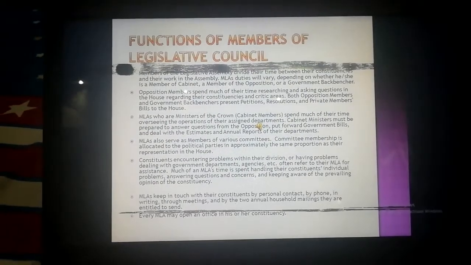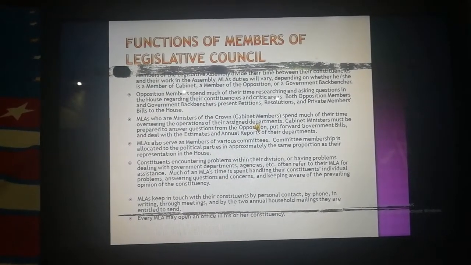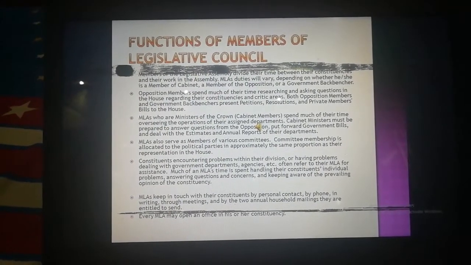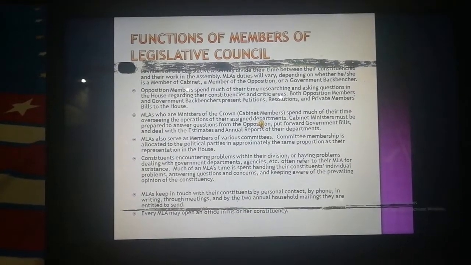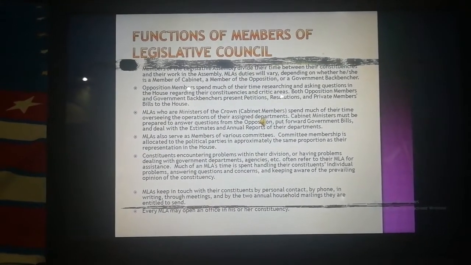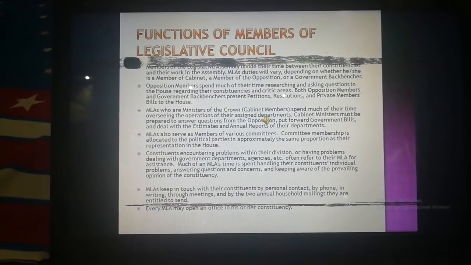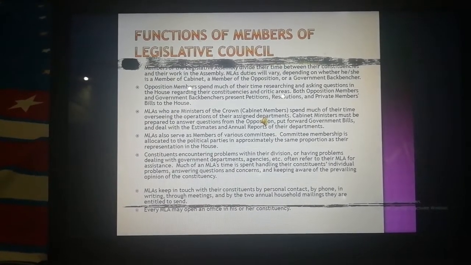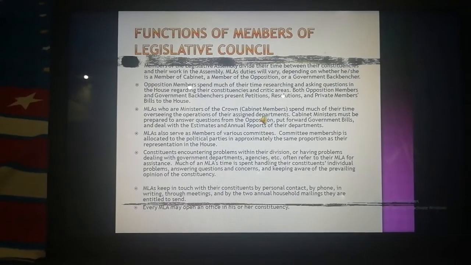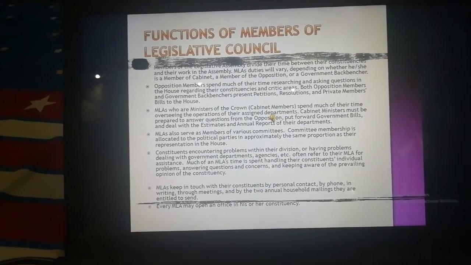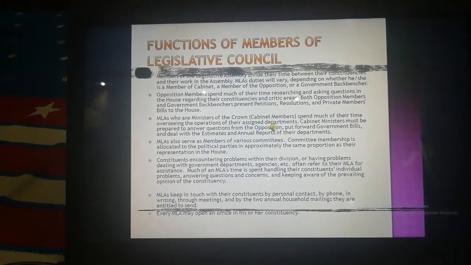Much of an MLA's time is spent handling their constituents' individual problems, answering questions and concerns, and keeping aware of the prevailing opinion of the constituency. MLAs keep in touch with their constituents by personal contact, by phone, in writing, through meetings, and by the two annual household mailings they are entitled to send. Every MLA may open an office in his or her constituency.